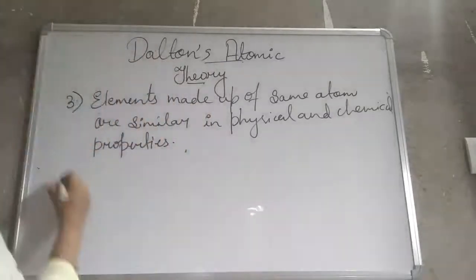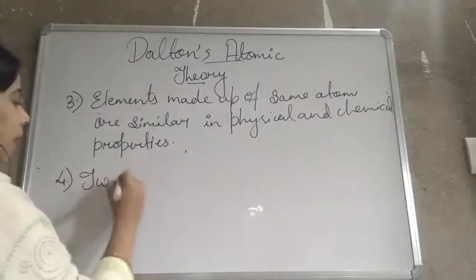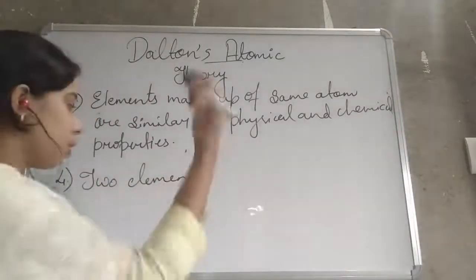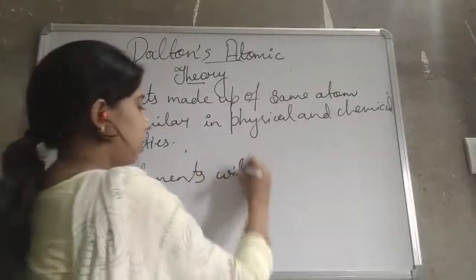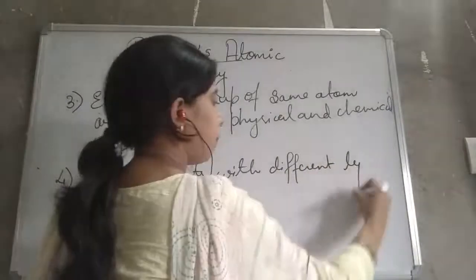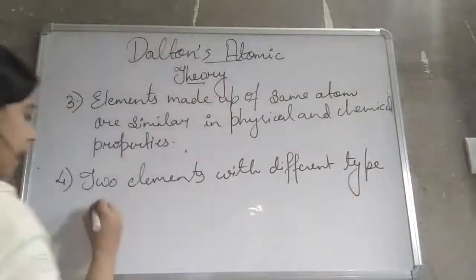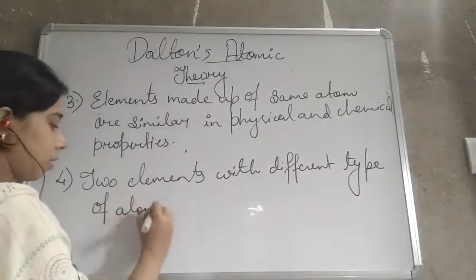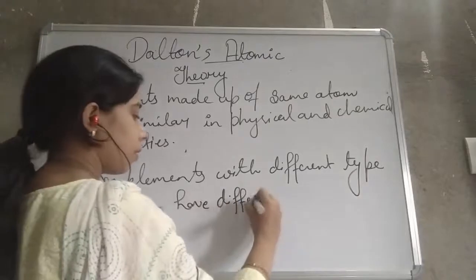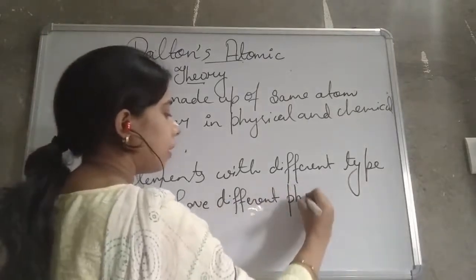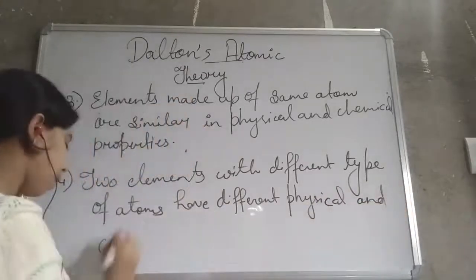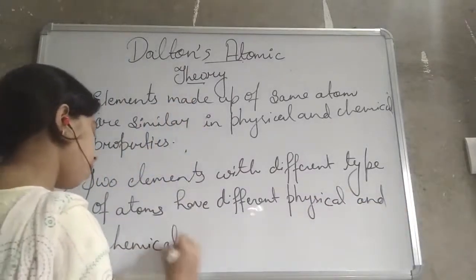So we can say that two elements with different types of atoms have different physical and chemical properties.